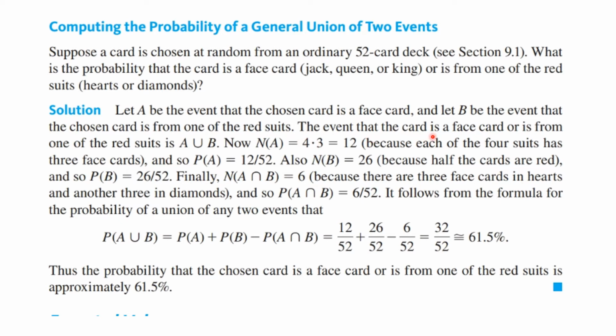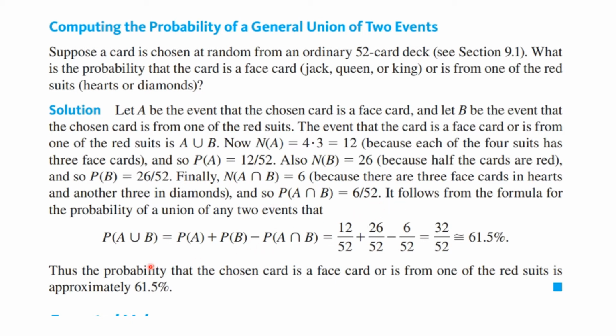The event that the card is a face card or is from one of the two red suits is A union B. Now the number in A is 12, and that's 12 out of 52, so the probability of A is 12 over 52. Similarly, the probability of B is 26 over 52. And finally, the number in A intersect B is 6, because there are 3 face cards in hearts and another 3 in diamonds. And so the probability of A intersect B is 6 over 52.